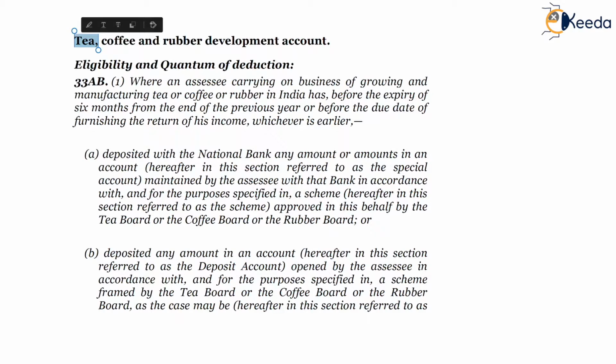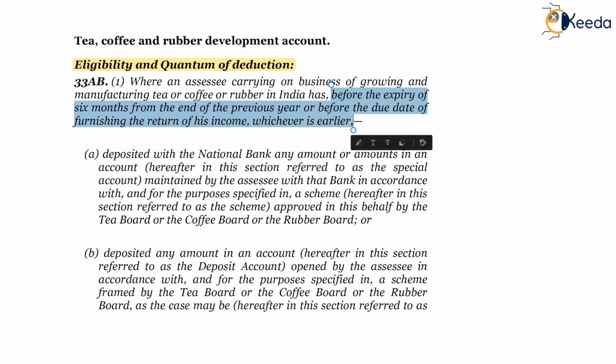Now on your screen, tea or coffee or rubber development account, eligibility and quantum of deduction, is subsection 1, where an assessee carrying on the business of growing and manufacturing tea or coffee or rubber in India has, before the expiry of 6 months from the end of the previous year, meaning if it is financial year 19-20, then before September 2020, or before the due date of furnishing the return of his income, whichever is earlier.